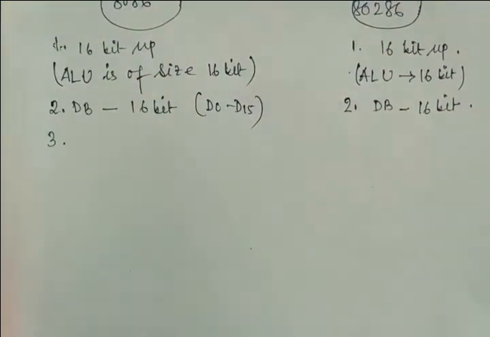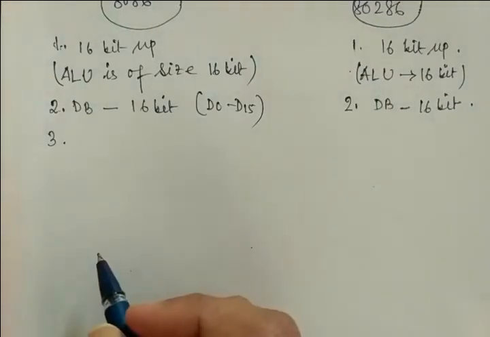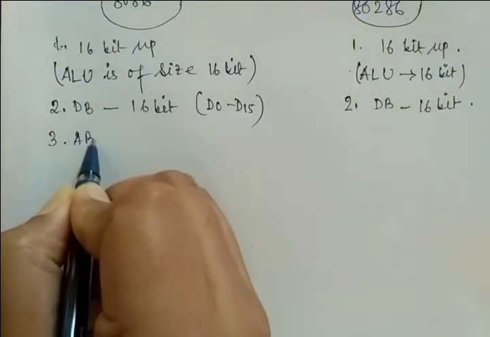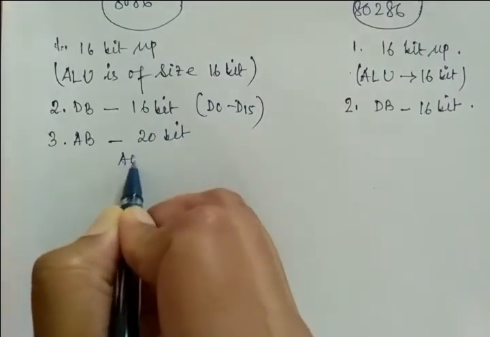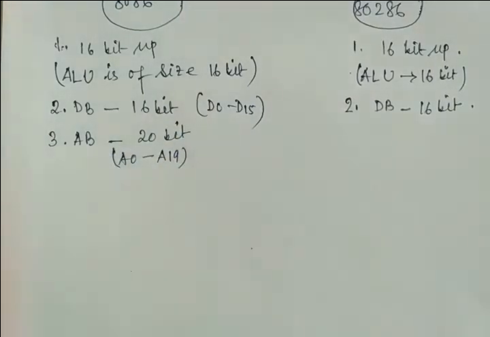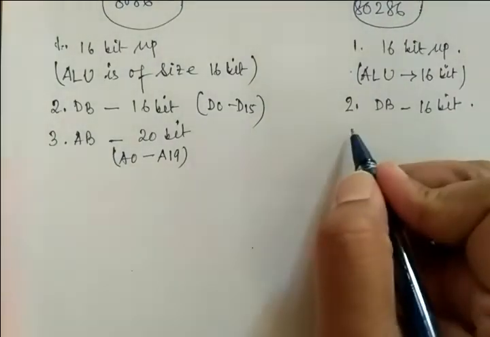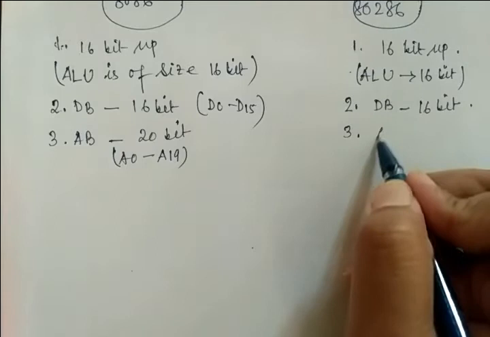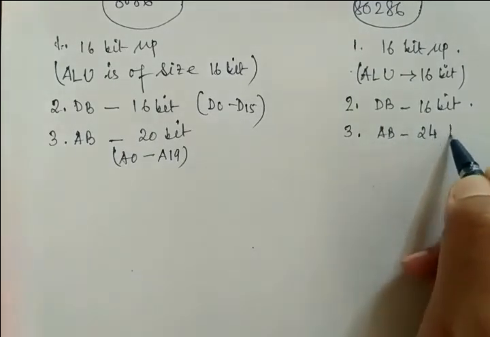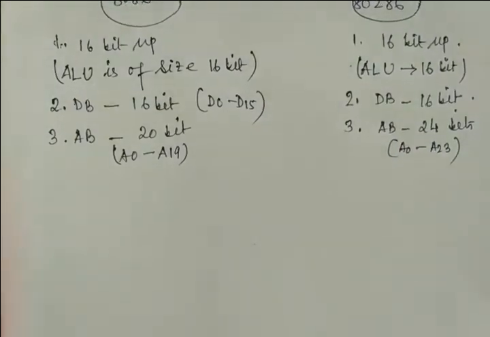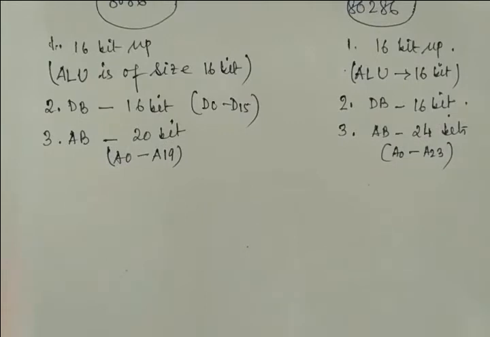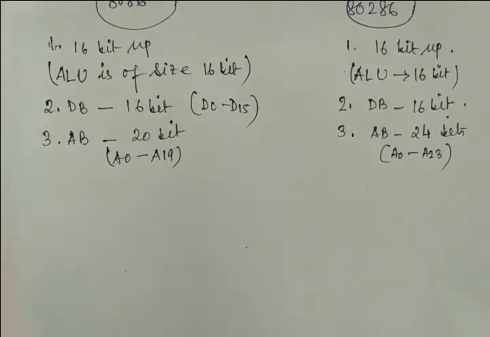So coming to my third point, what is the size of the address bus? I think you know the answer. What about your 8086? The address bus is, yes, 20 bits, and it can be written as A0 to A19. Clear? And here is a slight change, because the address bus is of size 24 bits. That means A0 to A23, right? Okay, so we have already come to know the address bus, the data bus, and everything, right?